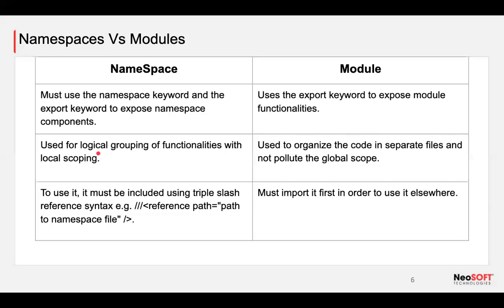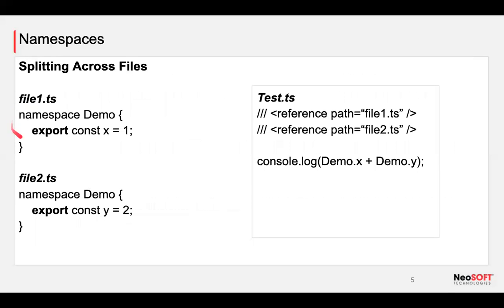Then the second point: for logical grouping, functionality with local scoping. It's a TypeScript file, right? But browsers are not able to understand TypeScript files.